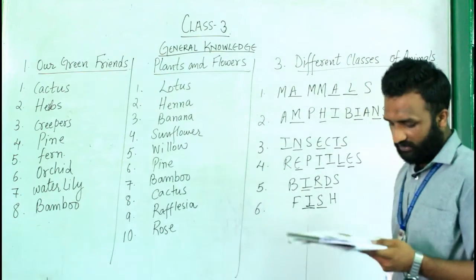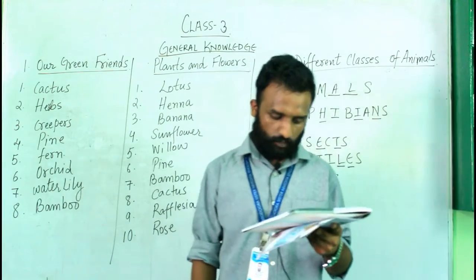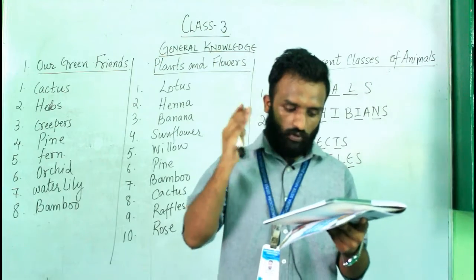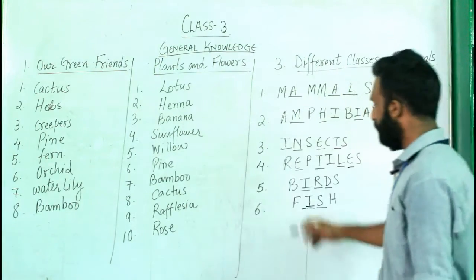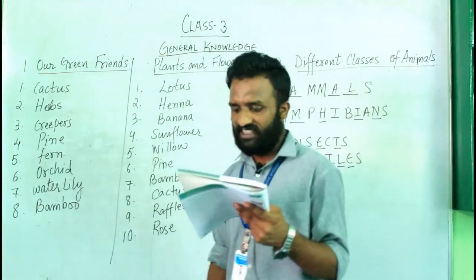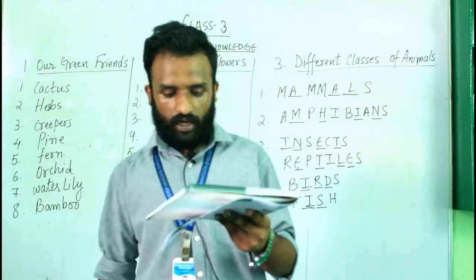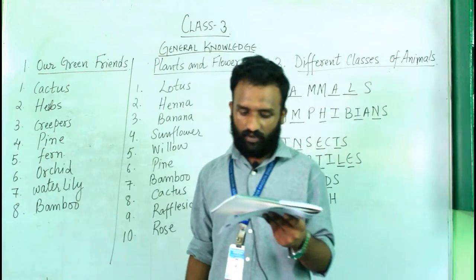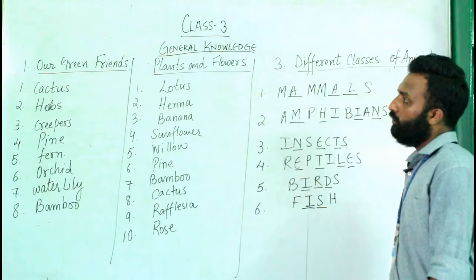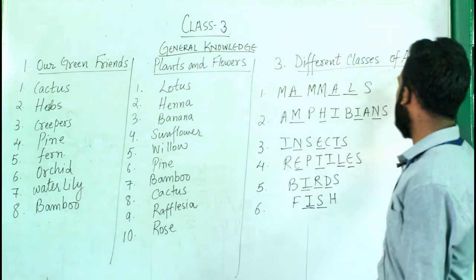Number five, they are a class of animals having two legs. Most of them can fly. They have big wings and feet of different shapes. So the answer for five is birds. Number six, they are a class of animals that spend their entire life in water. They breathe underwater through gills. They have a scaly body. So the answer for number six is fish. With this I have completed the different classes of animals.